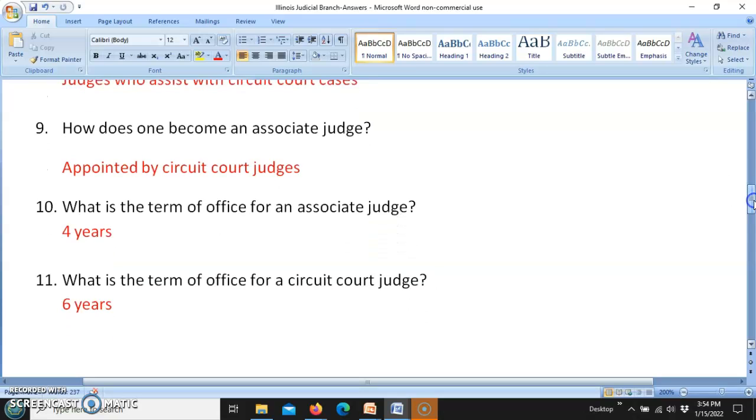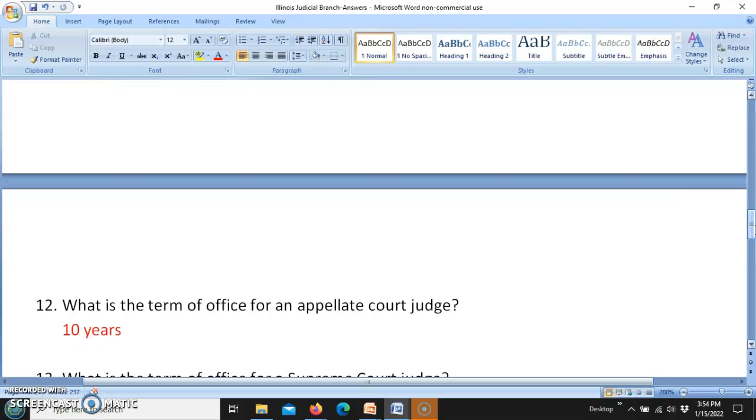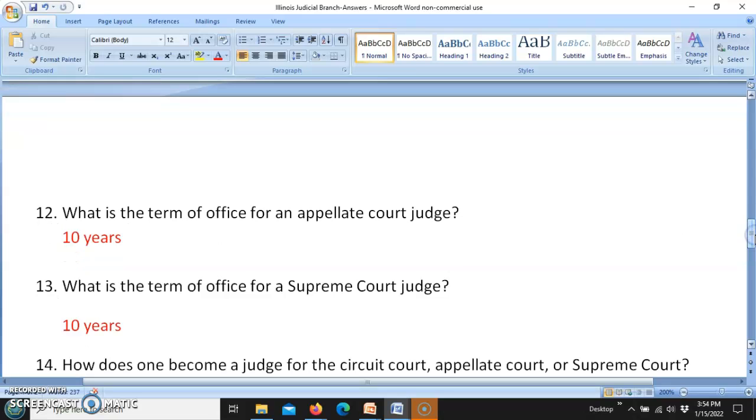And then number 11, the term of office for a circuit court judge is 6 years. And the term of office for an appellate court judge is 10 years. The term of office for a Supreme Court judge is also 10 years.